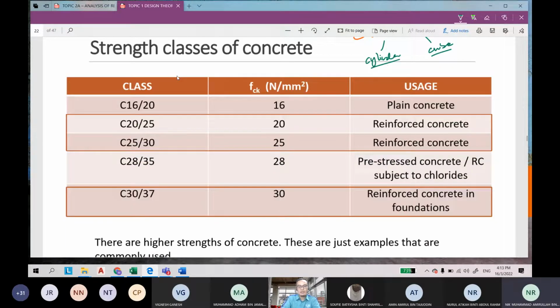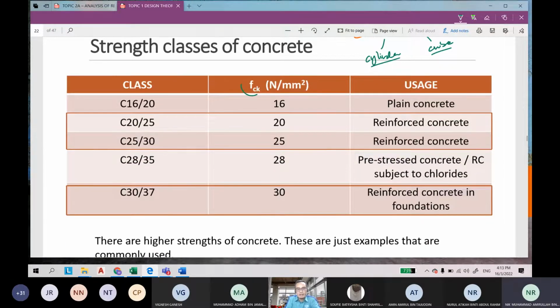The cylinder sample we denote as FCK, and this cube sample is FCU. So the FCU here is 16 and this one is 20. How about this one? 25. Okay, good. 30, and then next, 35.